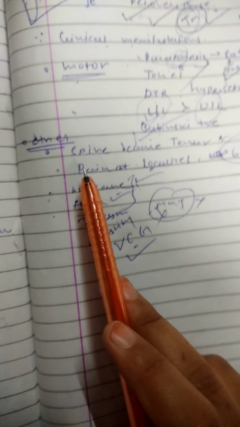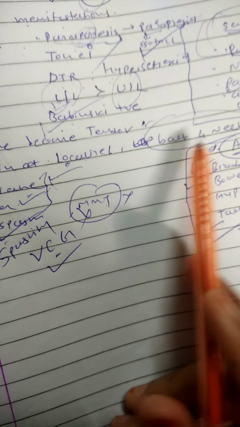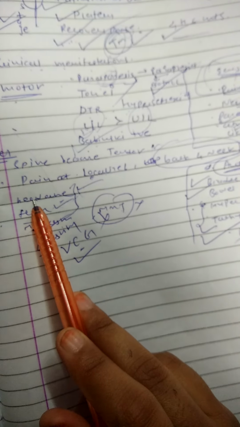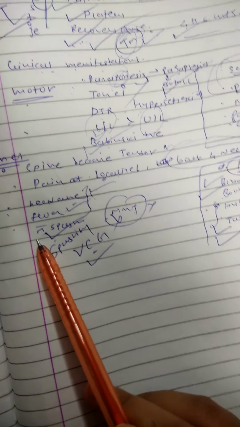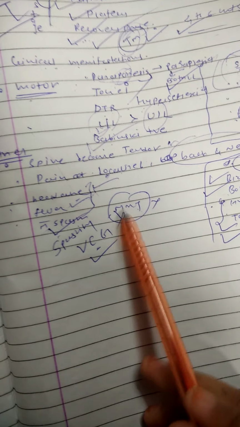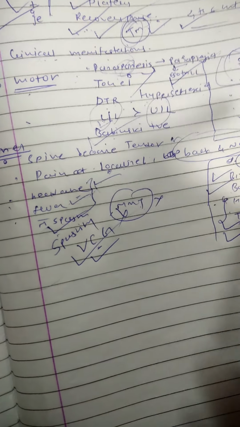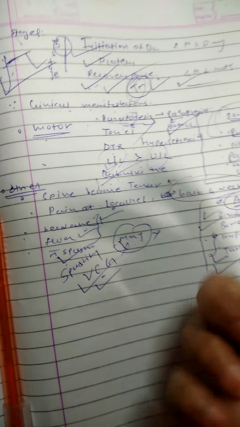Other symptoms include the spine becoming tender due to inflammation, localized pain in the back and neck region, then headache and fever due to infection, and muscle spasm. If it is a spastic patient, you cannot perform MMT, so you go for VCG, that is voluntary control grading. In the next video we talk about differential diagnosis, investigation and treatment.